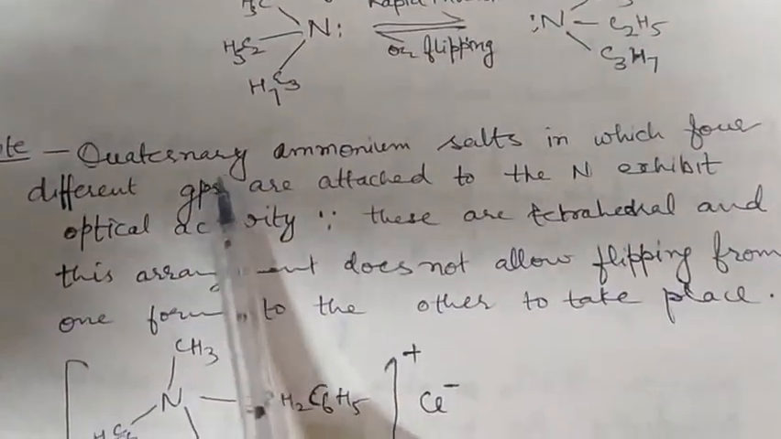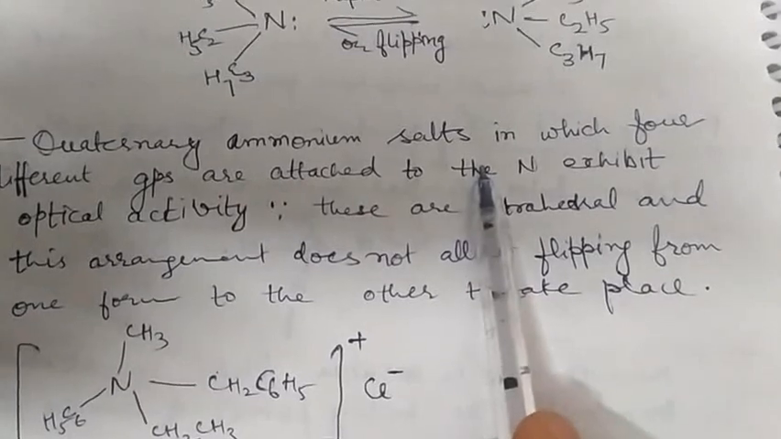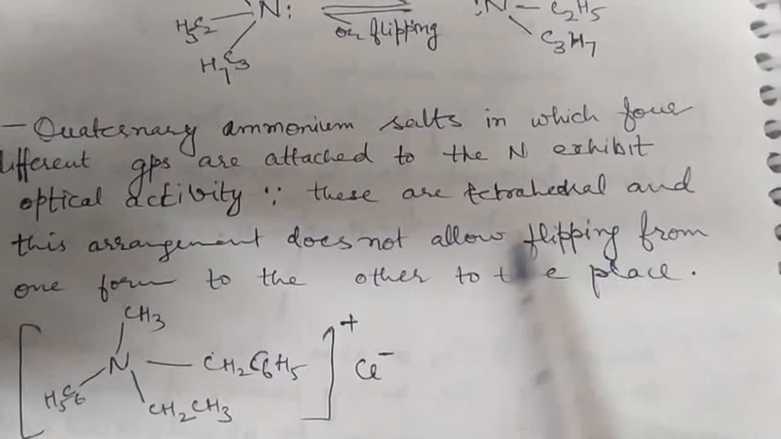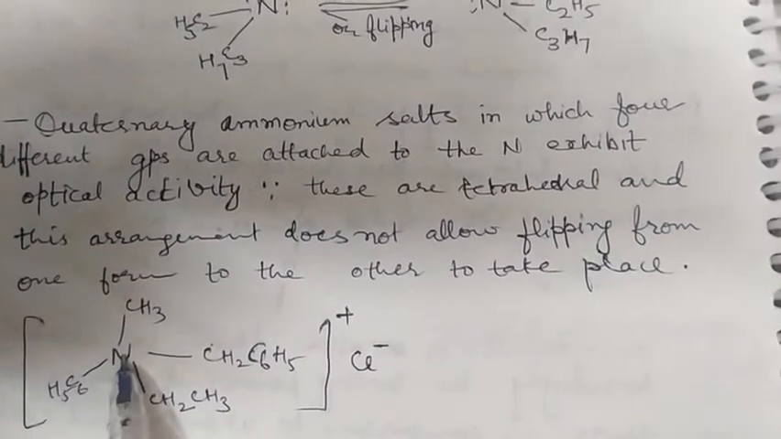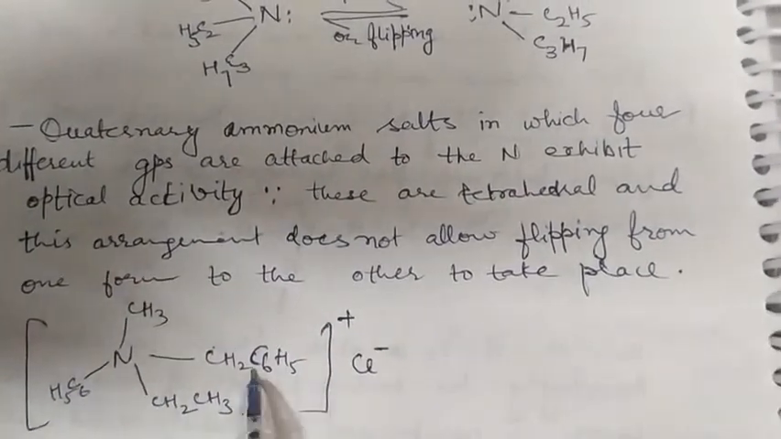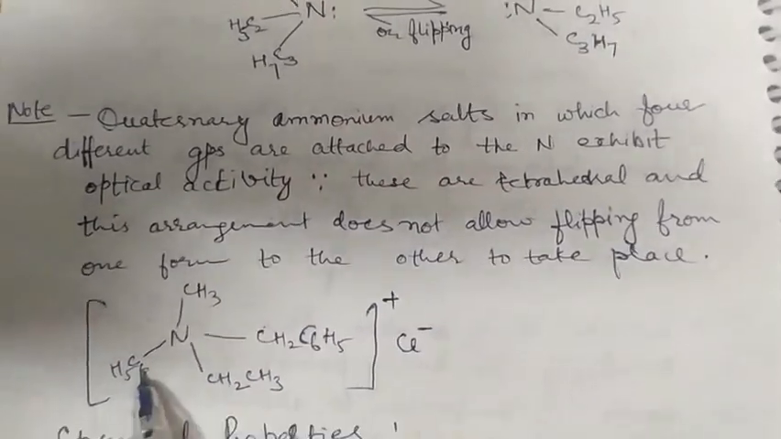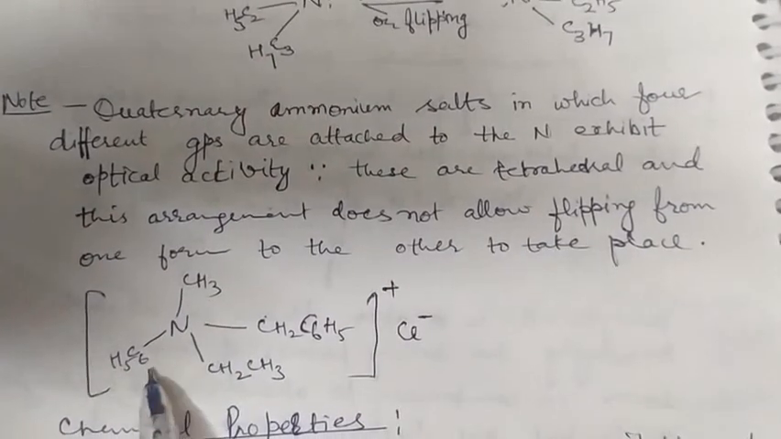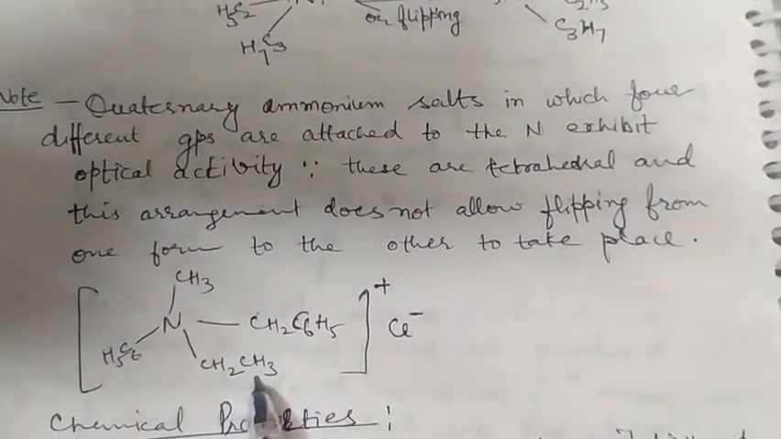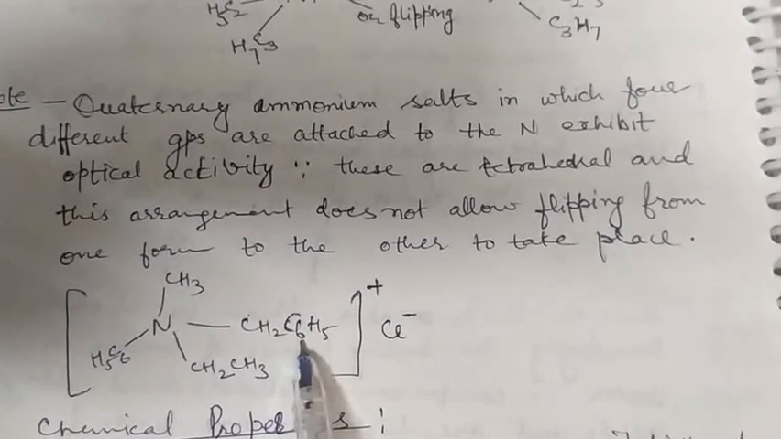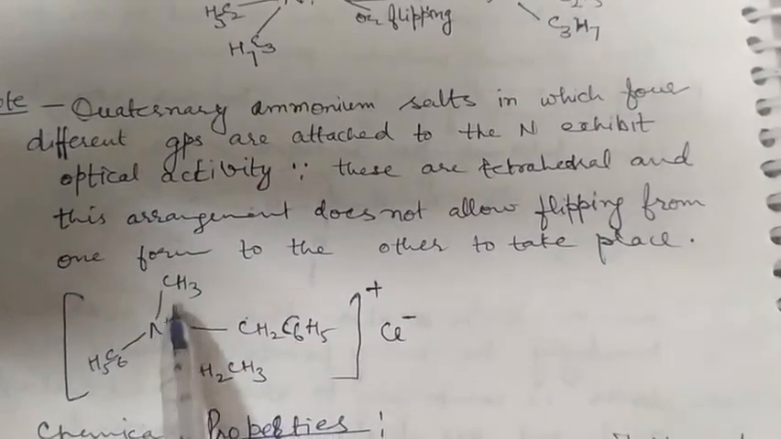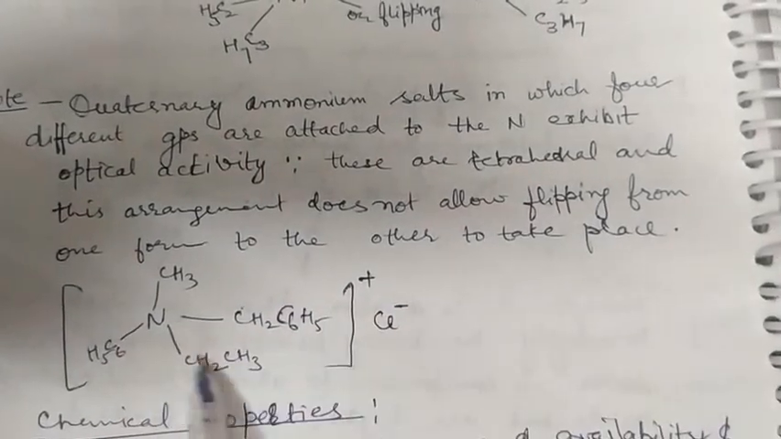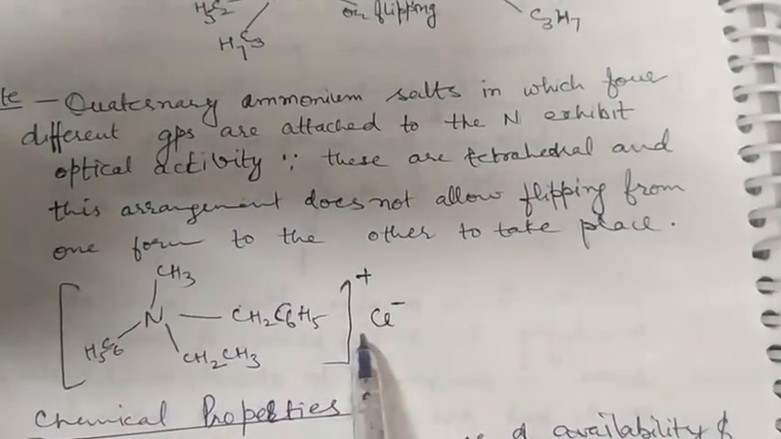However, quaternary ammonium salts are those in which nitrogen is attached to 4 groups, and if all these 4 are different, we can see here, this is methyl, phenyl, ethyl, and this is a benzyl group. The lone pair of electrons has been used to form a bond, hence these compounds are called quaternary ammonium salts.